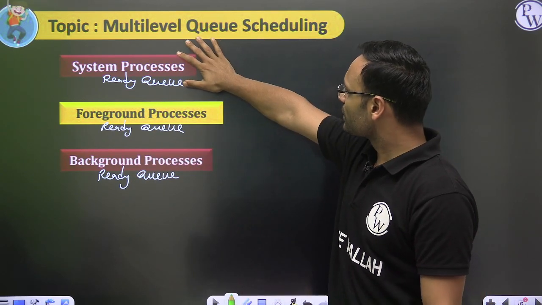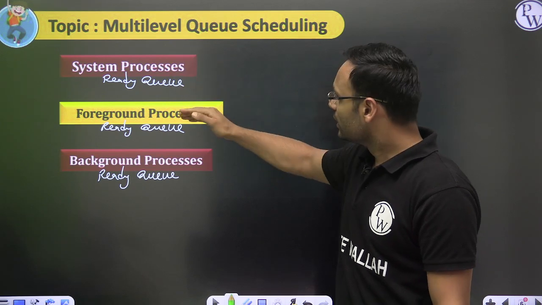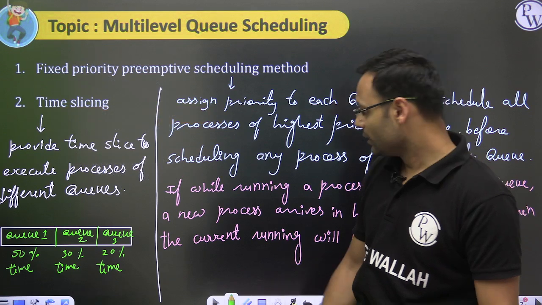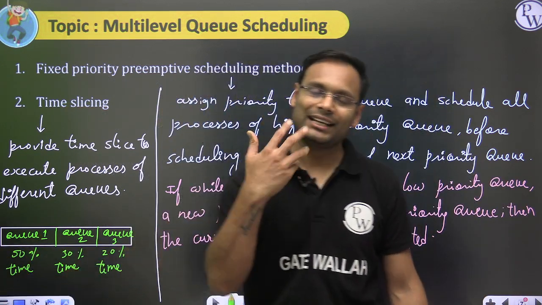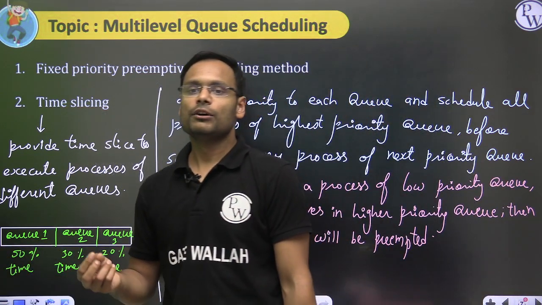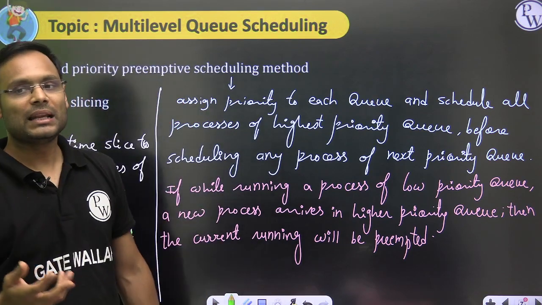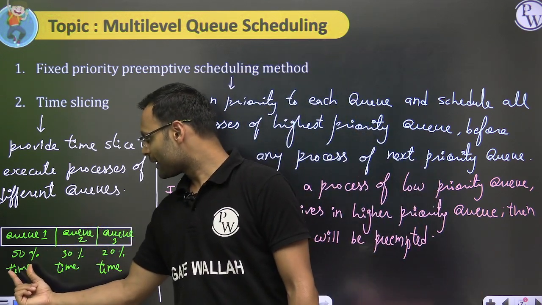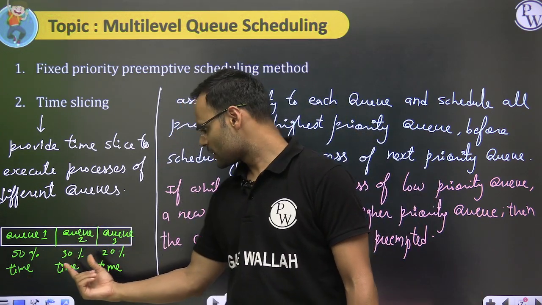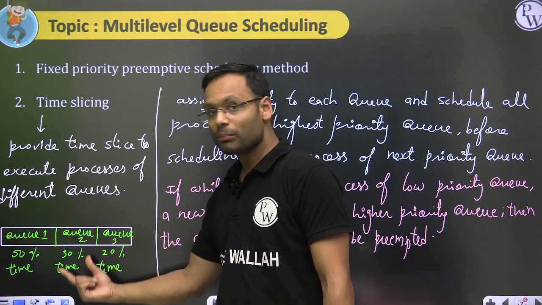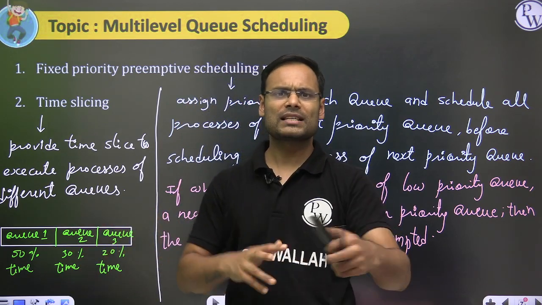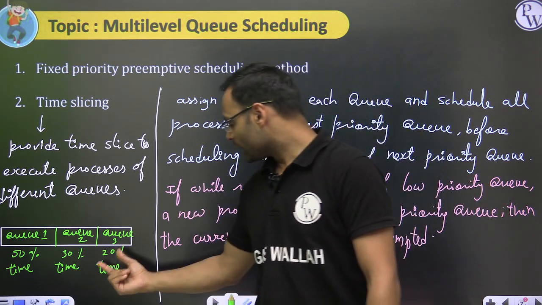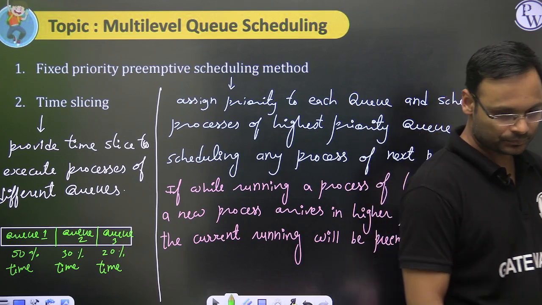Then again the next 50% for processes of this, the next 30% for this, 20% for this. This time will be decided based on a factor. Let's say in 1 microsecond, 0.5 microsecond for queue number 1 processes, 0.3 microsecond for queue number 2 processes, whatever manner is used by that queue's scheduling, and queue number 3 gets 20% time.